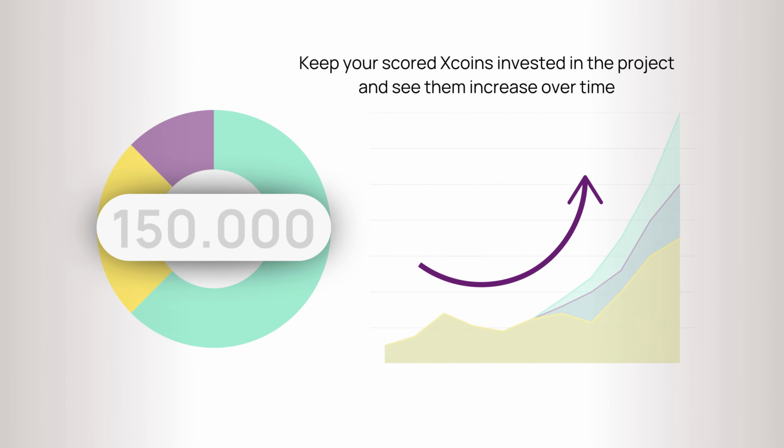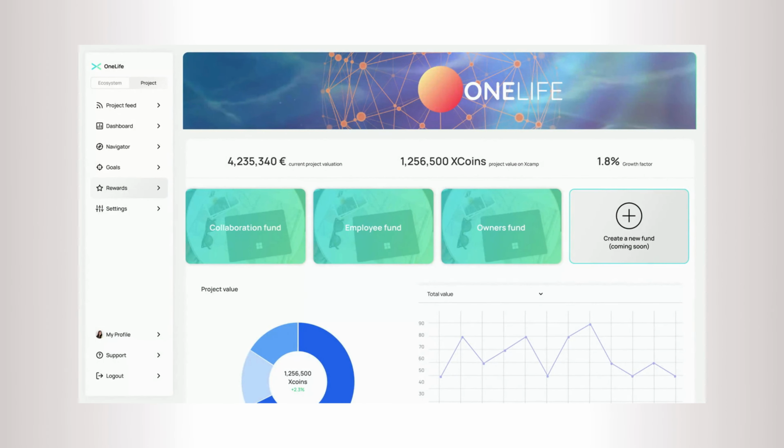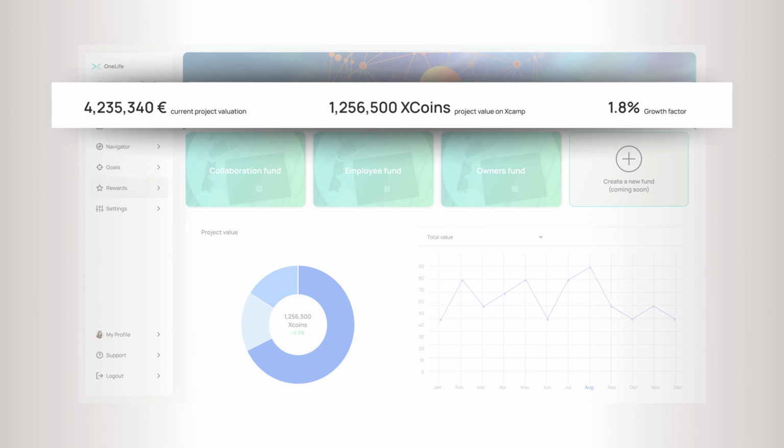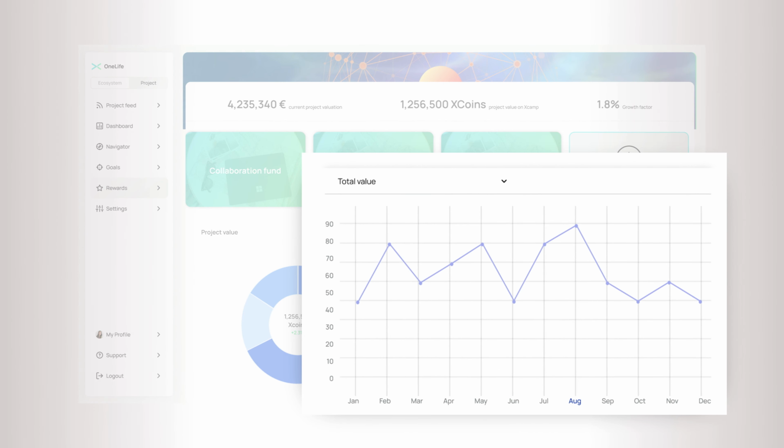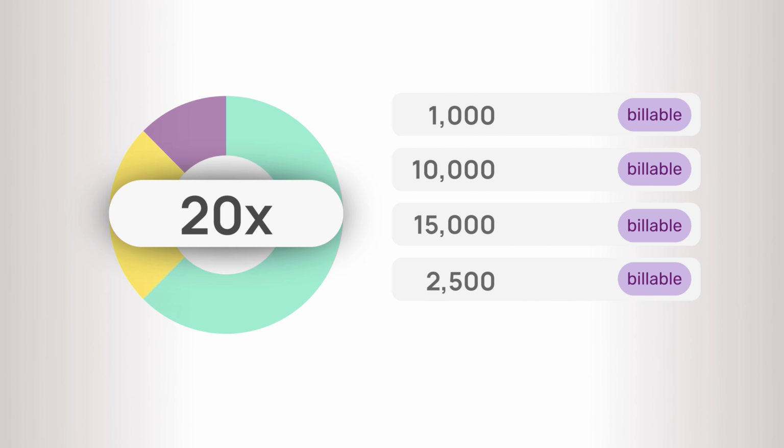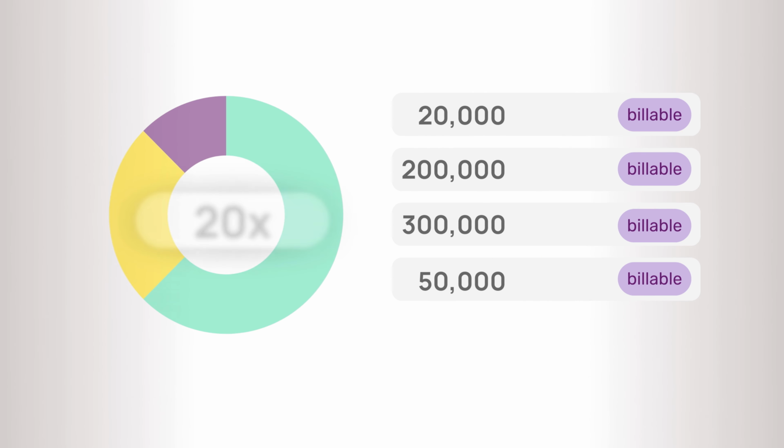And there is more to the value scored in projects on the Xcamp platform. You can not only get paid on the platform, you can also stake your value in the project. It's like crowd investment or bio-cryptocurrency. You invest in a project through your work, with the prospect that the value of the project increases over time. The reward points you had in Xcoins are like holding virtual shares in a company that is not yet on the stock market. The value of these reward points increases together with the value of the project increasing over time.